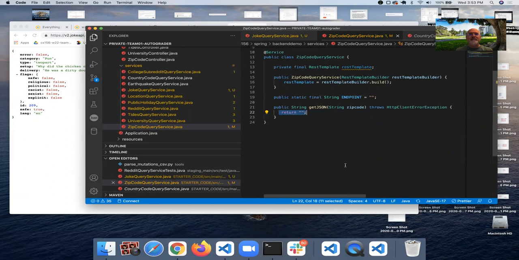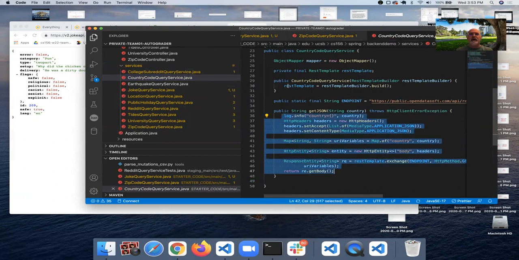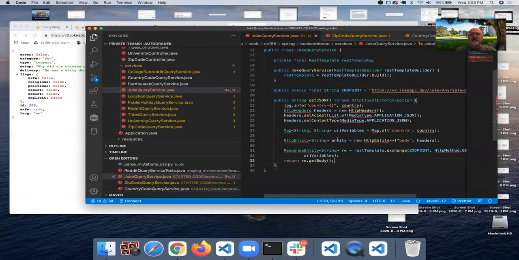So let me copy all of, let's see, what did I just do? Did I paste? I pasted that into the zip code query service. That's not what I wanted to do. Let's grab this from the country code query service, paste it into our joke query service.